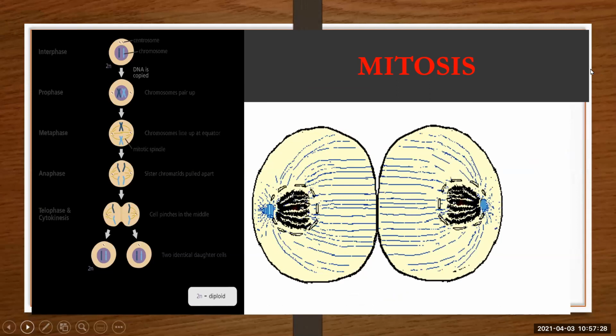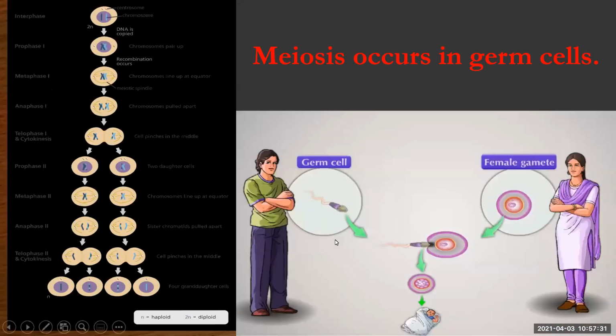Then meiosis occurs in germ cells. Germ cells are the cells known as sperm cells in the male and egg cells in the female. So what happens in meiosis? The parent cell gives rise to two daughter cells in which genetic recombination is very important, and from those two daughter cells you will get four different daughter cells which have half the number of chromosomes compared to the parent cell. So you will have four cells, but they will not be exactly the same as the parent cell. Okay, so this is meiosis which occurs in germ cells.